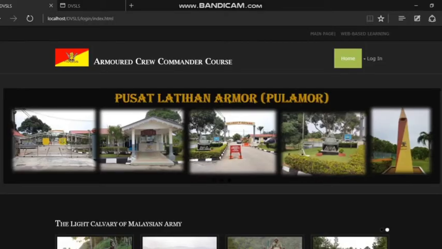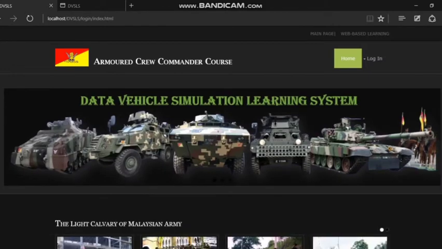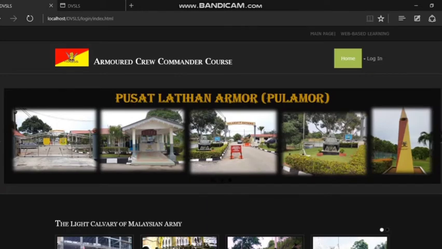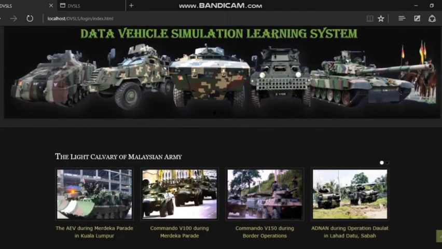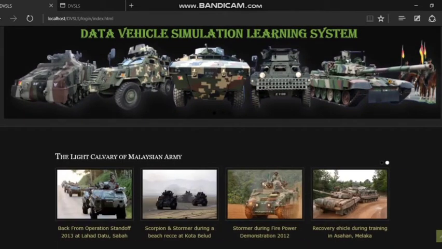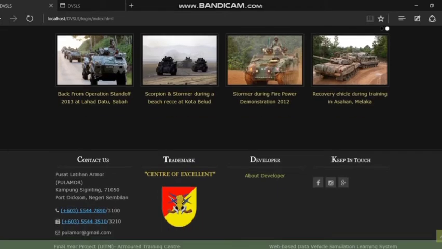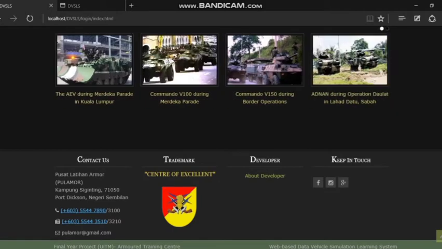This is the main page for this system, the Crew Commander course. This is a picture to give a better design for the system, and also for the light cavalry of the Malaysian Army. At the bottom of this page are contact us, trademark of Armored Training Center, about developer, and keep in touch, which is linked to the social media of Armored Training Center.